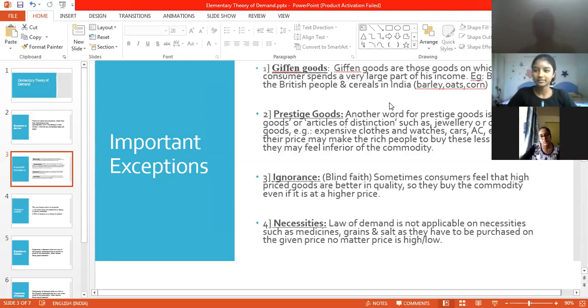Bread, why? Because they're consuming bread practically every day. It is one of the most important meals that they are considering. Since it is termed as a superior item of consumption, they substitute bread for meat to maintain their intake of food. For example, in India, the inferior items are barley, oats, corn.